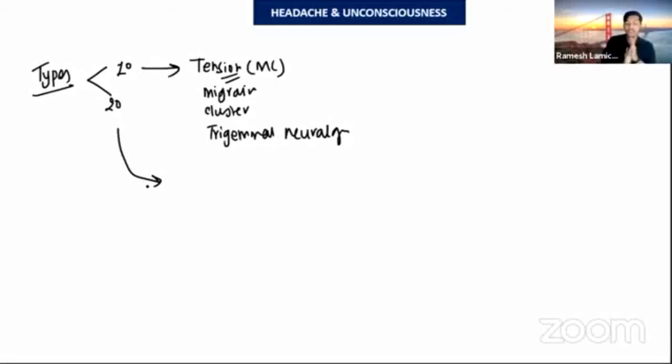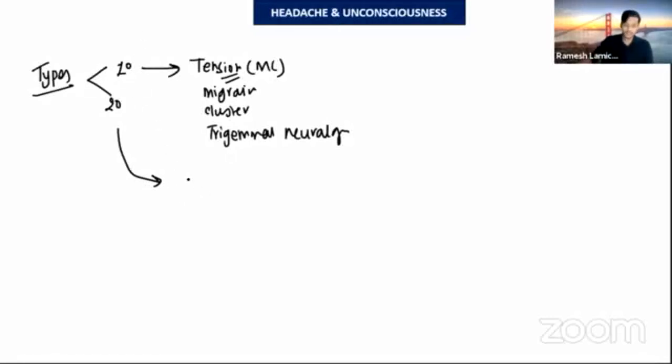If there is any intracranial bleeding, or any cause that increases the intracranial pressure, or if there is any inflammatory or infectious process going on, and medication overdose such as nifedipine, a calcium channel blocker, and glyceryl trinitrate. So these are the causes of the secondary.